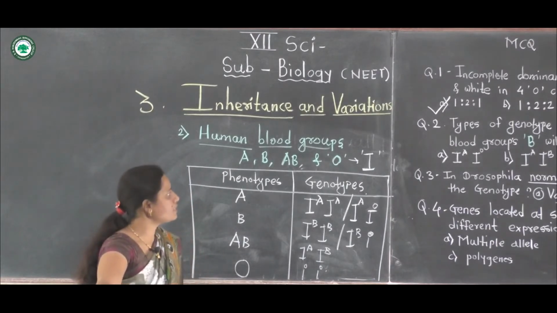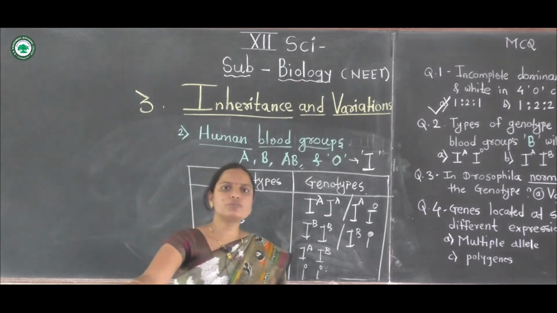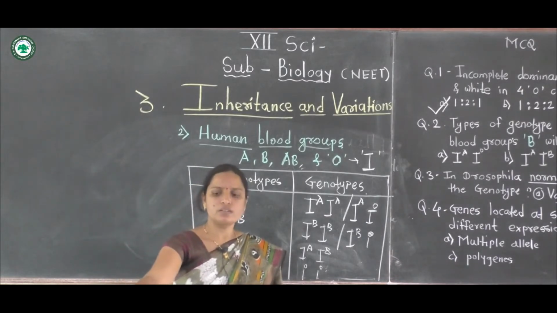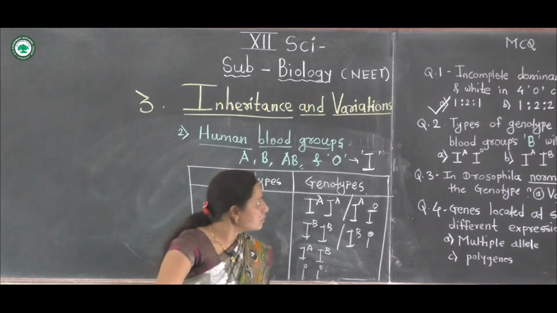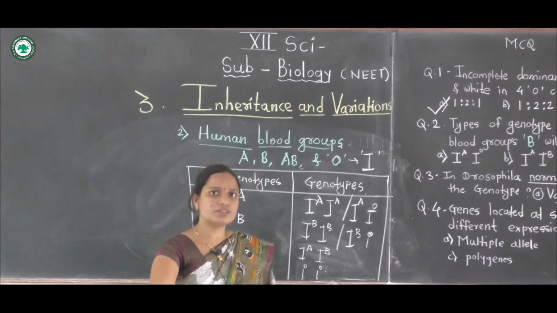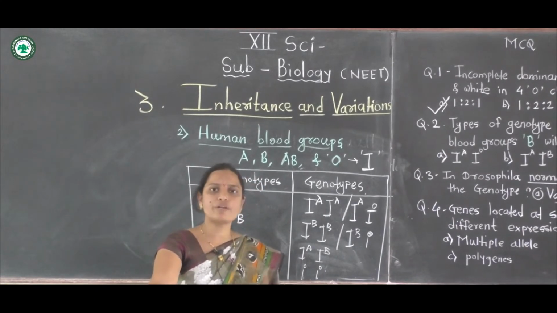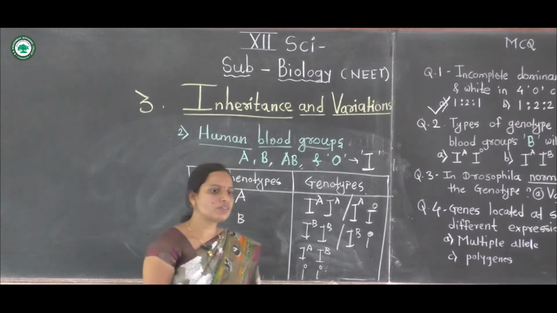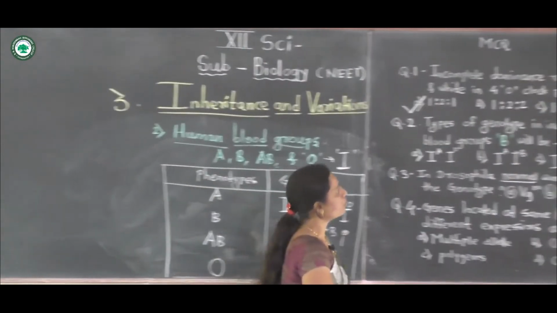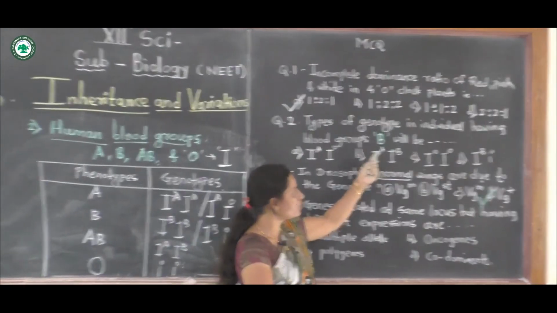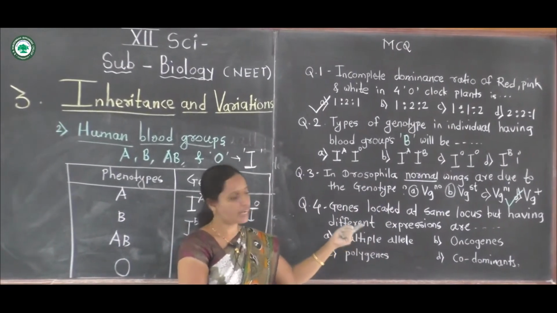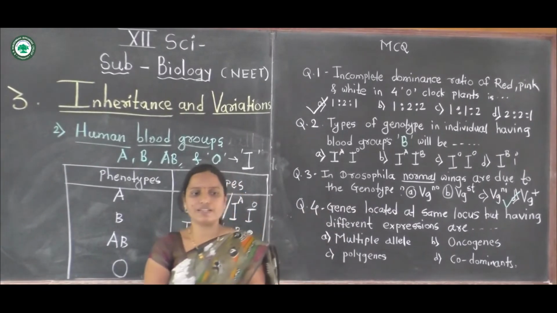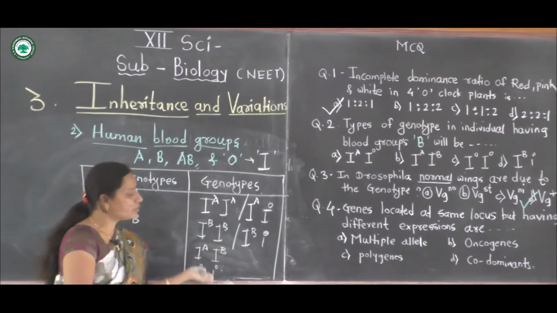Another example of multiple alleles is human blood groups and their genotypes. A similar example may be asked as codominance and multiple alleles. Individuals having any blood group, A, O, B, AB, have different genotypes.